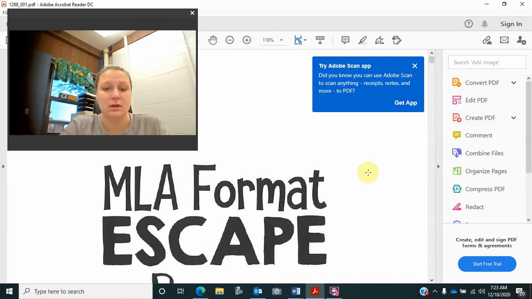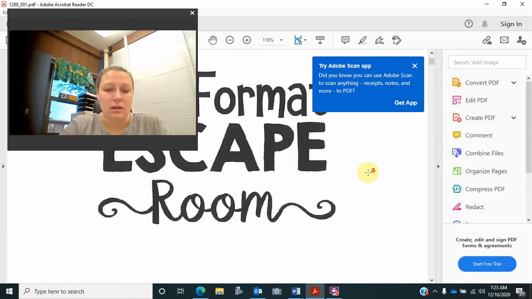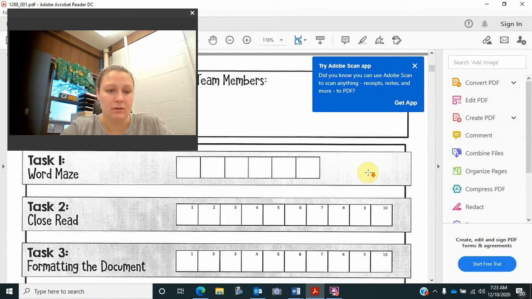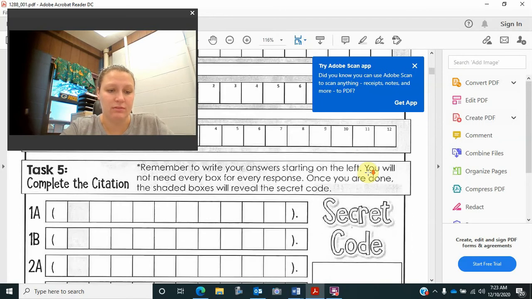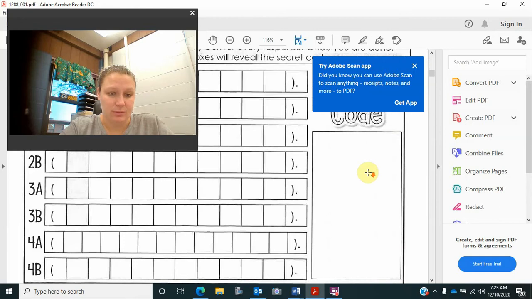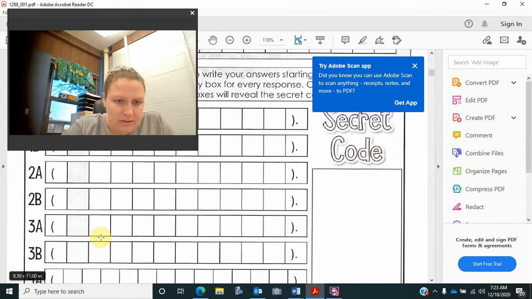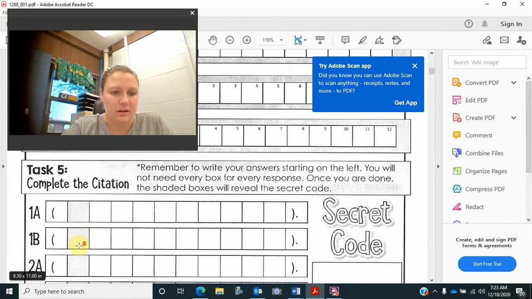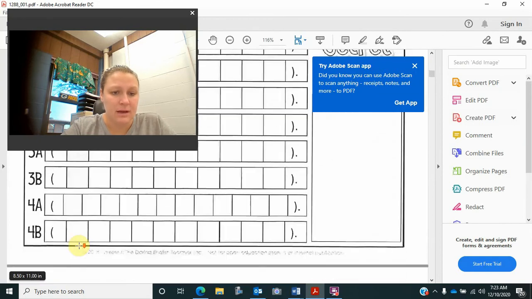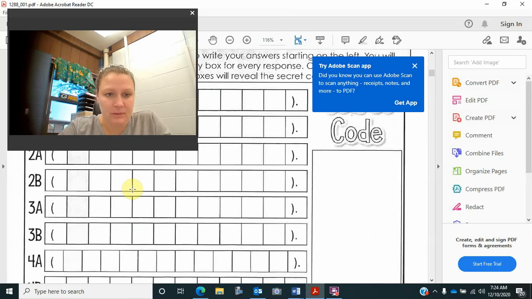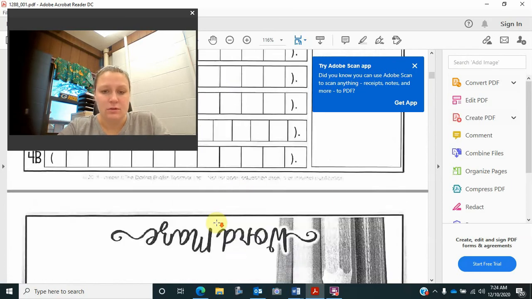What you do need to include, though, is a completed answer document, which is right here. So for task 1, 2, 3, 4, 5, where 5 has multiple answers, and then the secret code. On your document, it's a little difficult to see, but the secret code is all of these darker gray boxes. If you have any confusion on that, contact me and I can tell you which ones specifically are the darker gray ones. And you'll need to turn in the secret code.